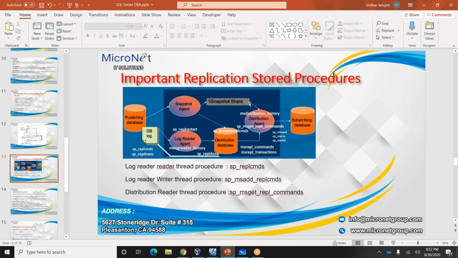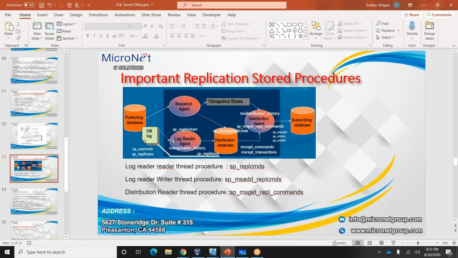Next, after completing the snapshot, the log reader will come into the picture. You can go here, the db log. From the db log, we have different kinds of stored procedures, sp_replcmds and sp_repltrans. I'll explain what these are.